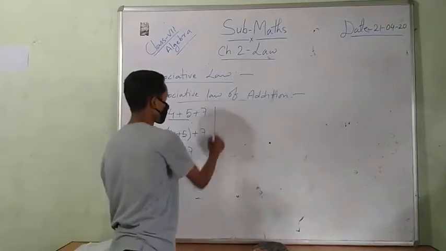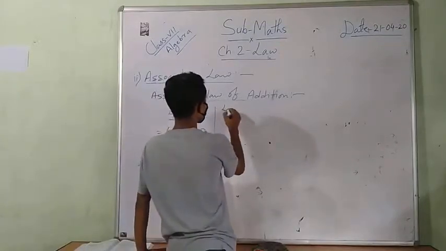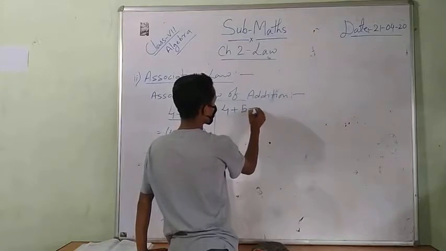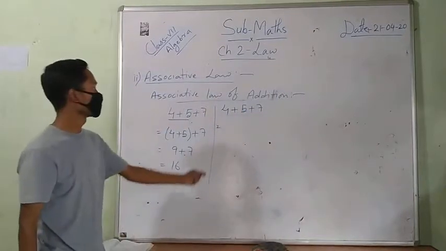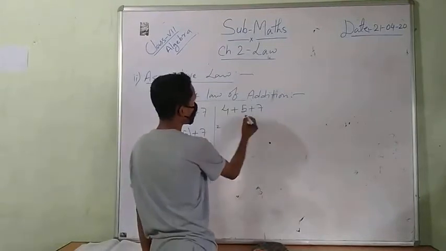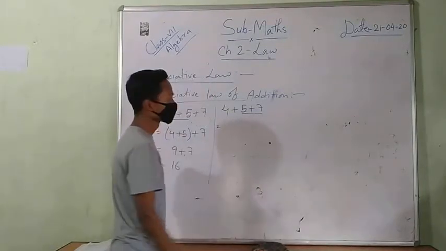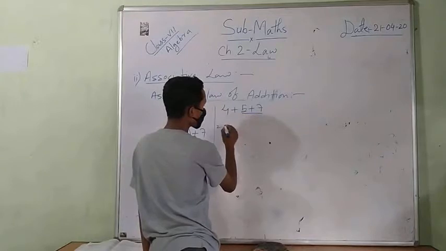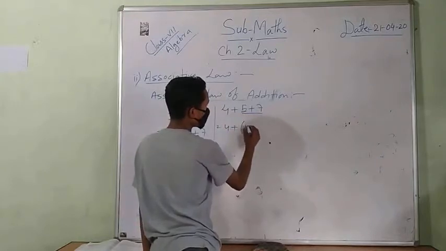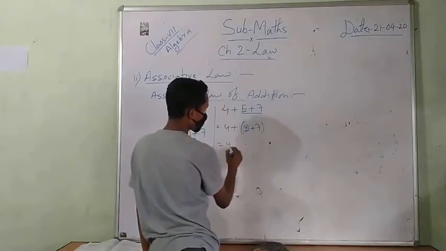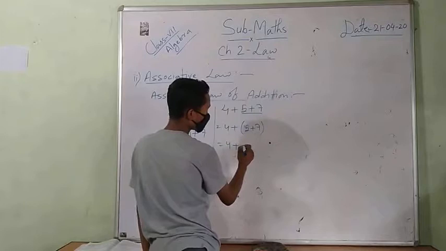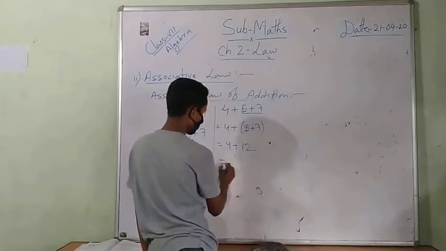This is the first method. The next method is, if I add the last two numbers, I write these two numbers in a bracket: 5 plus 7 is 12, then 12 plus 4 is 16.